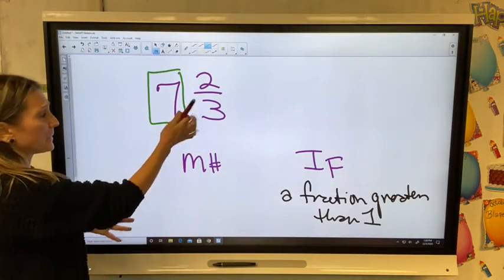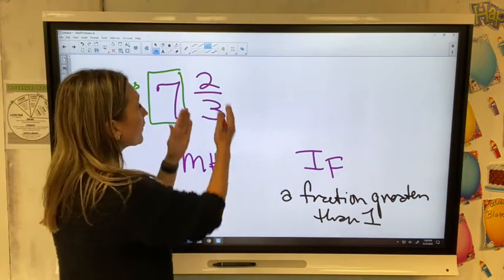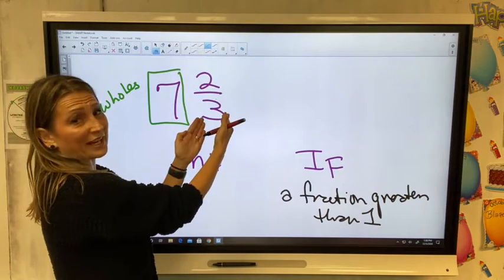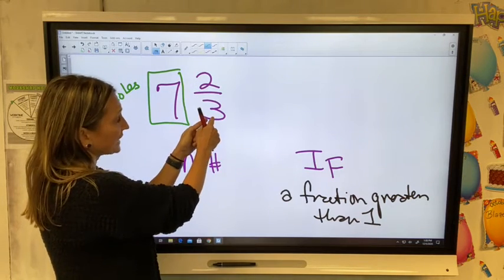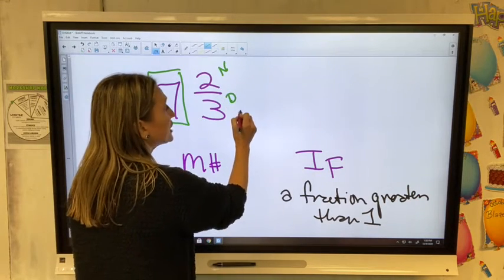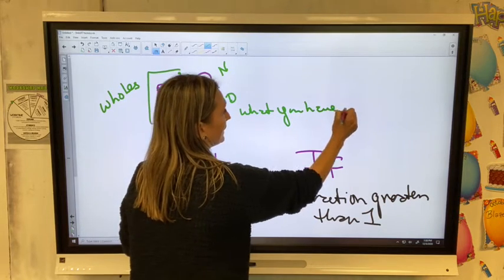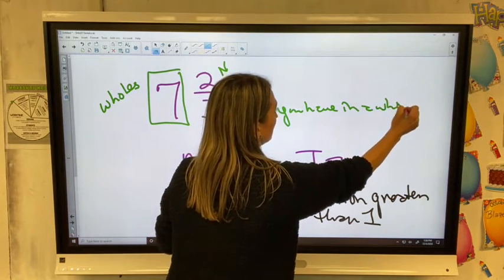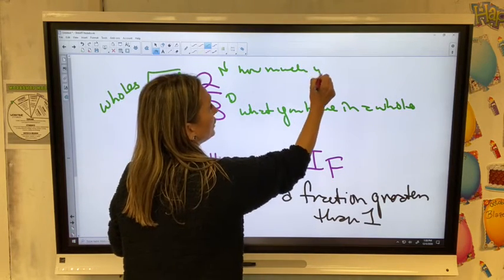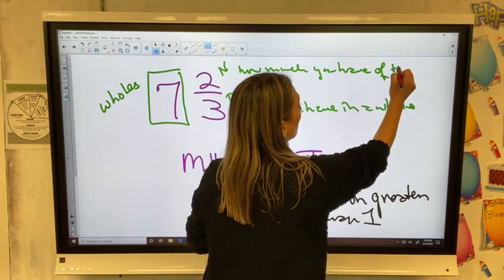A mixed number tells me I have some wholes. These are the wholes. I have 7 of them. And then it tells me that I have 2 parts out of the next whole. And what this little denominator means, remember, this is my denominator, this is my numerator. This is what you have in a whole. And this tells you how much you have of the whole.